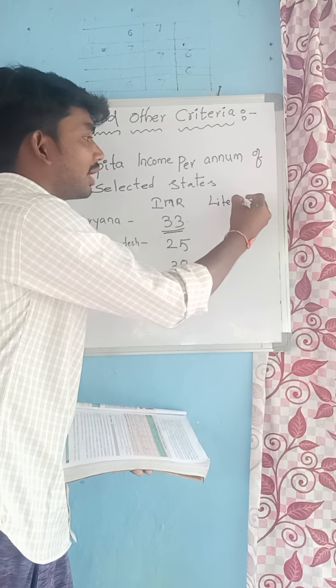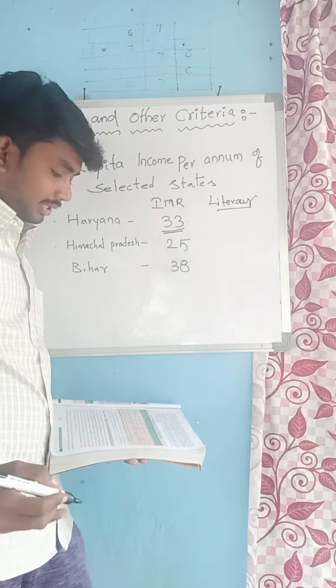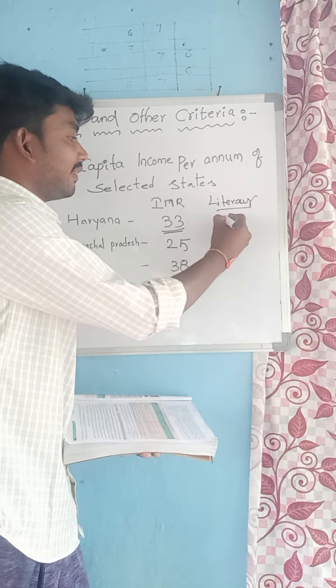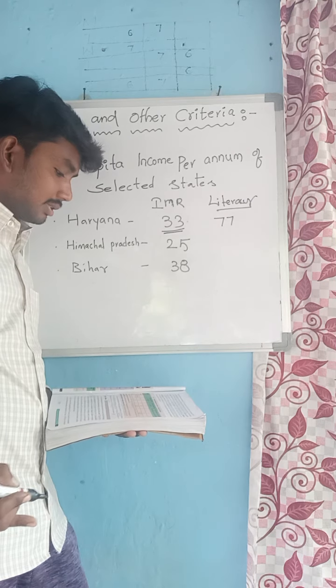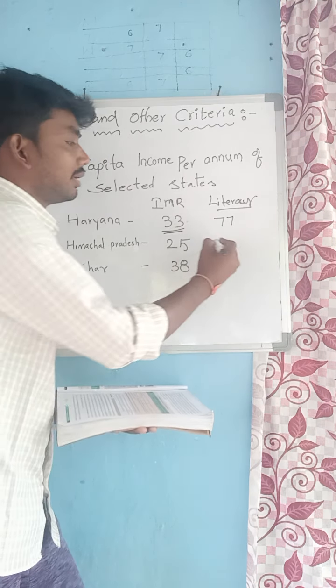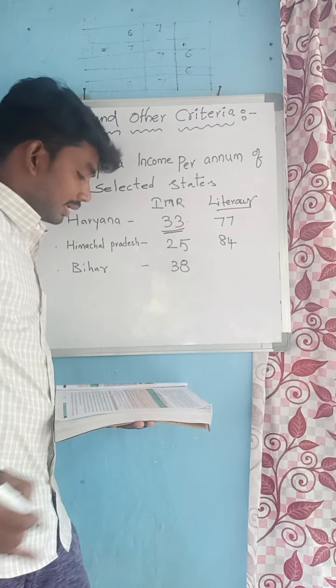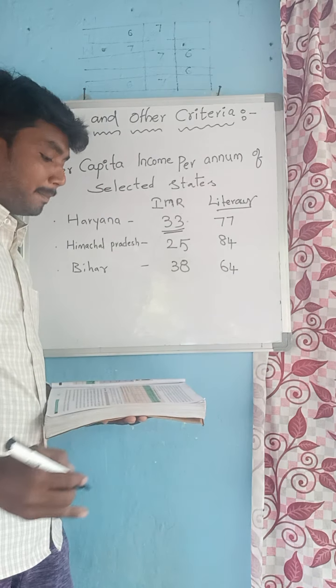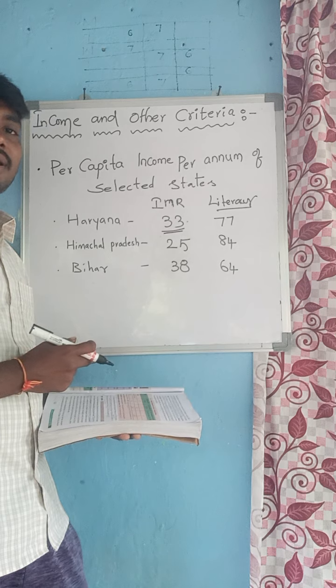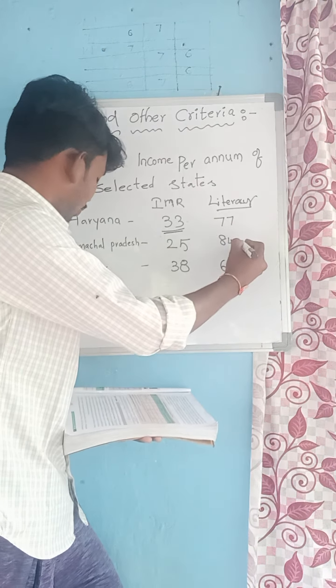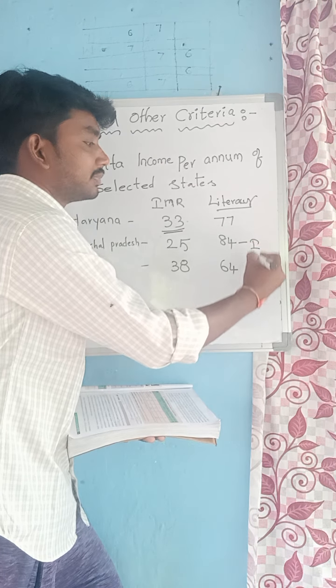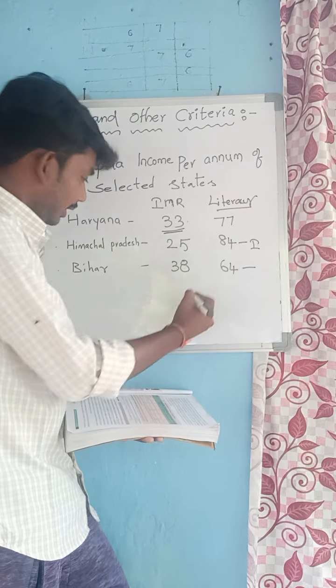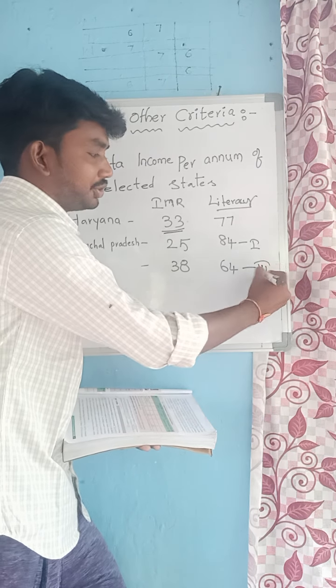Literacy means persons who are able to read and write. The literacy rate is 77% in Haryana, 84% in Himachal Pradesh, 64% in Bihar. Children, literacy percent is highest in Himachal Pradesh and lowest in Bihar, in third position.